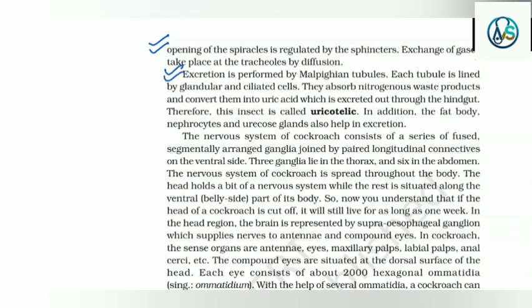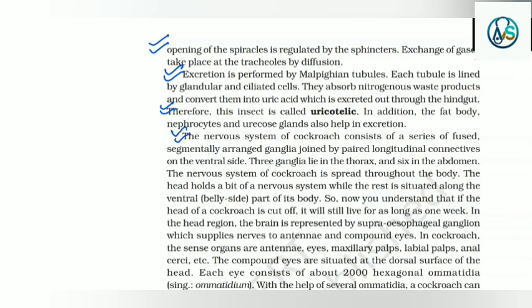Excretion is performed by Malpighian tubules. Each tubule is lined by glandular and ciliated cells. They absorb nitrogenous waste products and convert them into uric acid, which is excreted out through the hindgut. Therefore, this insect is called uricotelic. In addition, the fat body, nephrocytes and uricose gland also help in excretion.